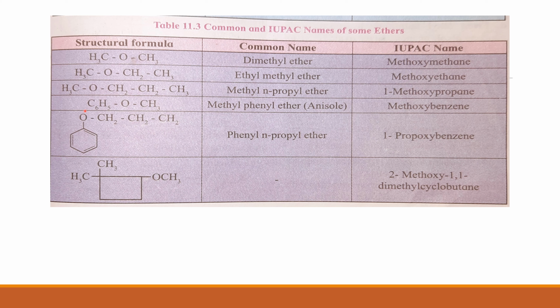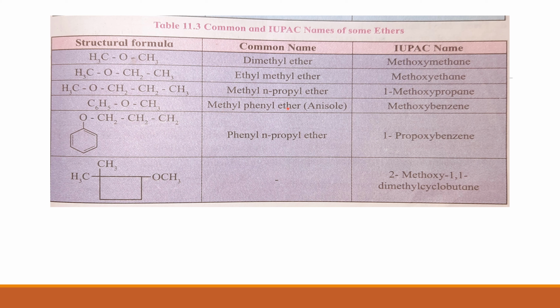Let's see another example, C6H5OCH3. Now here two groups are present: one is the phenyl group C6H5, an aryl group, and the other is the methyl group CH3. So the common name will be methyl phenyl ether.